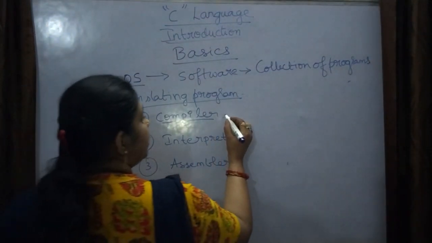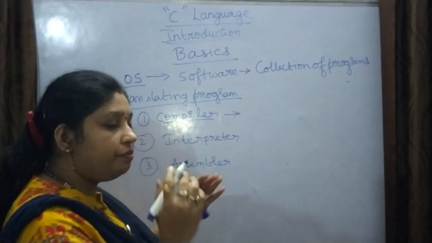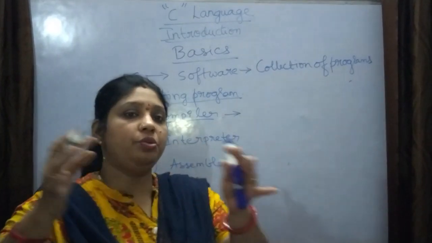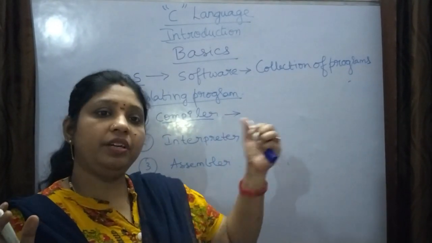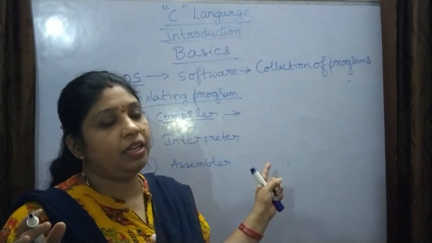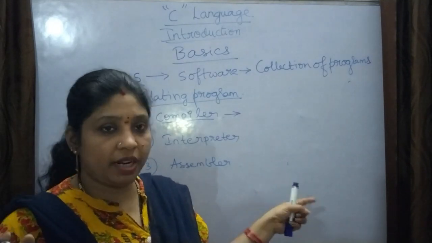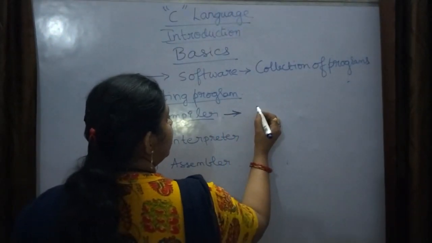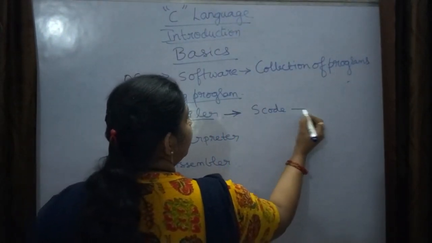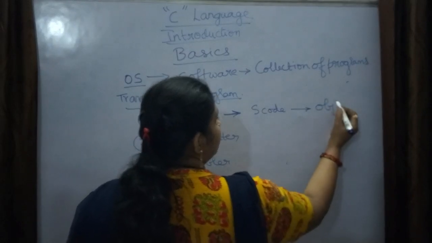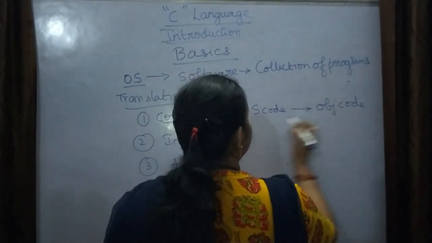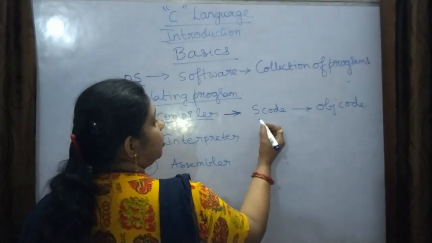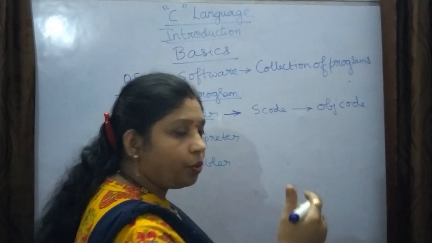The compiler converts the source code into the object code. Here it is acting as a translating program or a translator. It converts source code to object code, and it also does the work of checking the program.